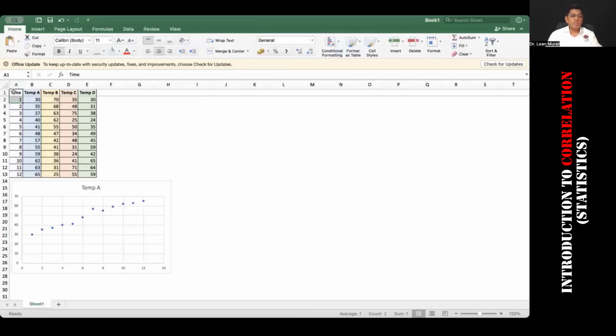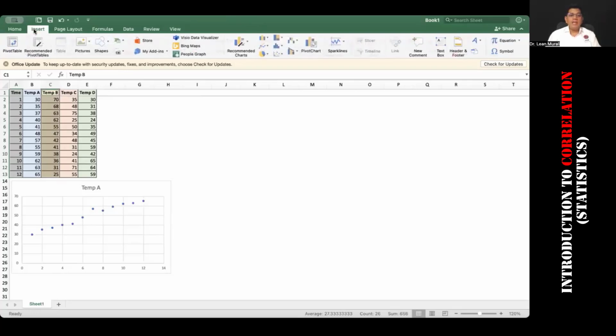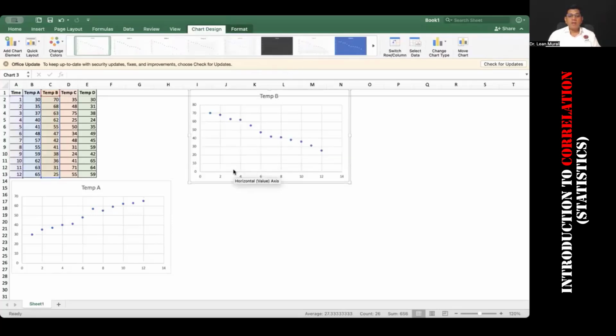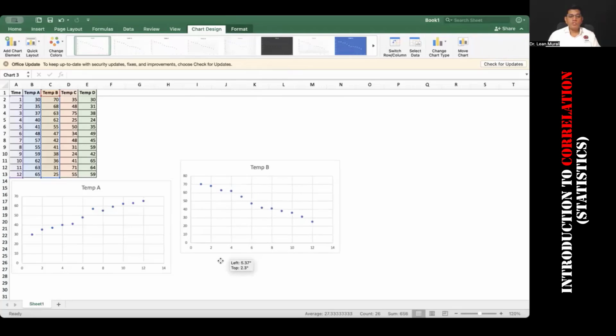All right. So can I do the same thing as you are typing super clear? I'm going to take up the other temperatures and draw all the other charts also, with respect to temperature B. Okay. So please keep watching my steps. I've chosen time and temperature B. I'm going to insert. I'm going to click the scatter and XY scatter. I'm going to click on this. I've got temperature B, time versus temperature B.